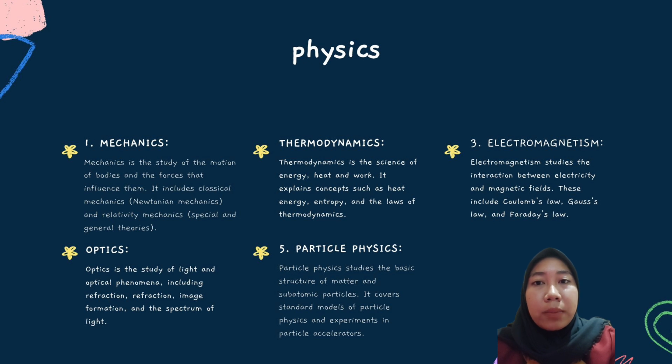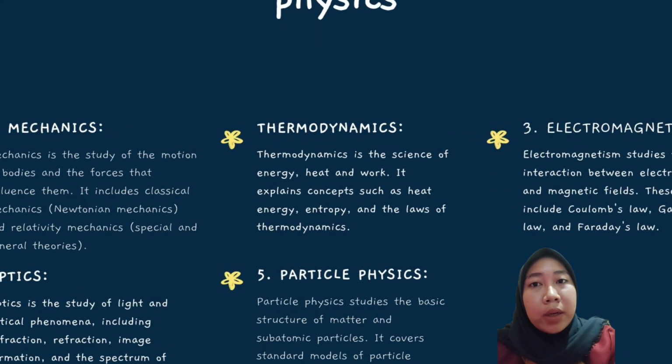Particle physics. Particle physics studies the physical structure of matter and subatomic particles. It covers the standard model of particle physics and experiments in particles.